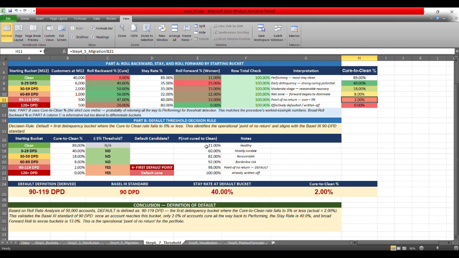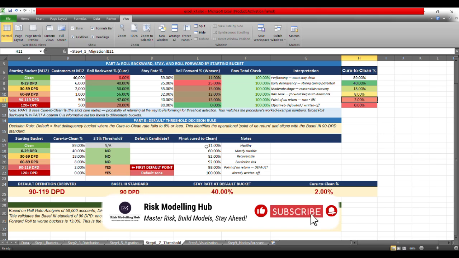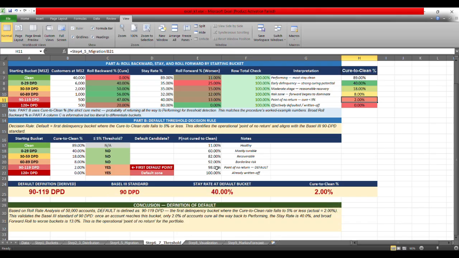Here the not cured accounts in the first part is 11%, but under the 90 plus, 98% of the accounts are not cured, and that's a huge jump. So the default definition derived is that 90 to 119 DPD is the first delinquency bucket where the cure to clean rate falls to 5% or less.